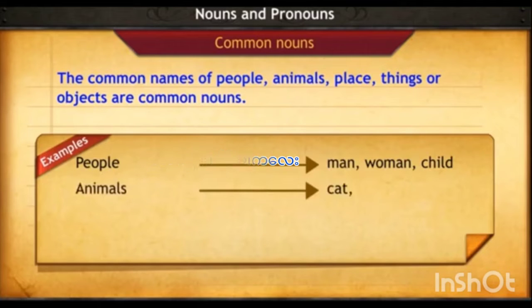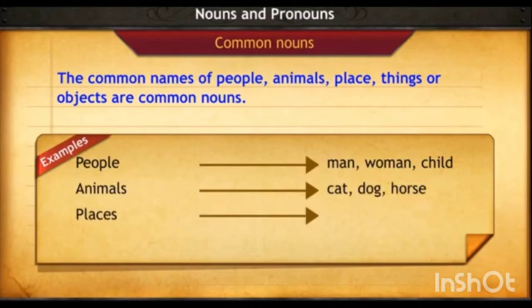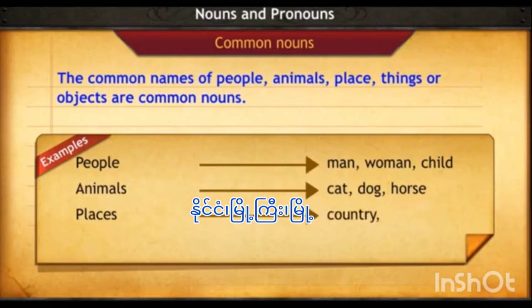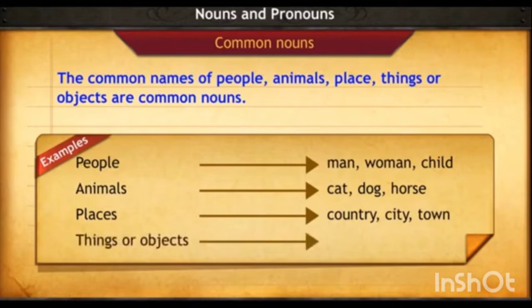Cat, dog and horse are the common names of animals. Country, city, town are the common names of places, and building, house and car are the names of objects in general.